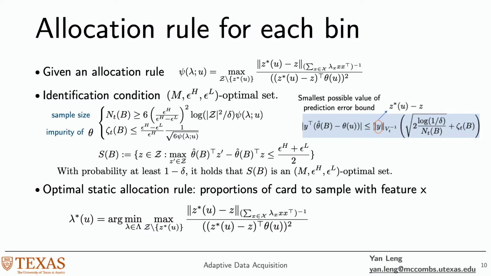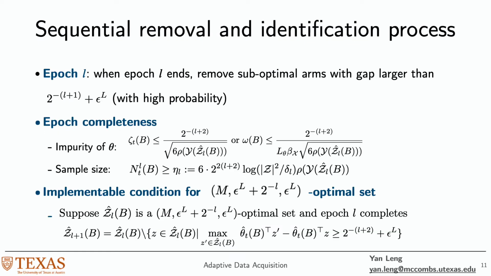And therefore, we propose an algorithm that sequentially removes suboptimal arms until an optimal set is identified. Specifically, we split the time steps into epochs. During the epoch, we collect data points. When the epoch completes, we remove suboptimal arms with gap larger than this threshold.